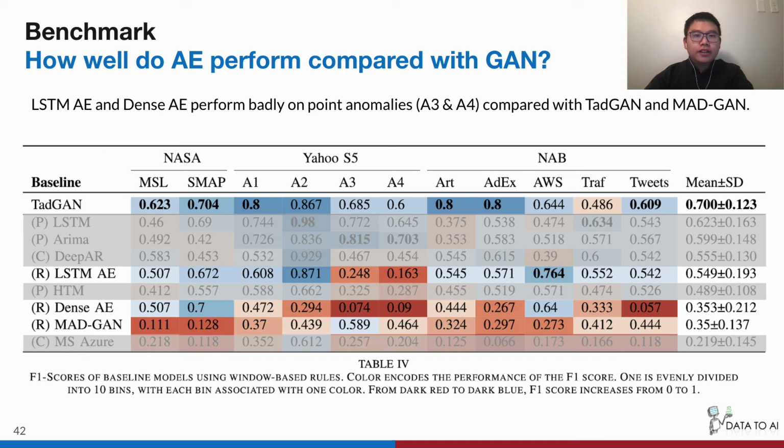One interesting finding here is that LSTM AE and dense AE perform badly on Yahoo A3 and A4 datasets. These two datasets contain a large number of point anomalies, so we suspect that autoencoders might easily get overfitted, while adversarial learning does not have this type of issue. We have more insight regarding this table reported in the paper, so if you are interested, please refer to the paper for details.